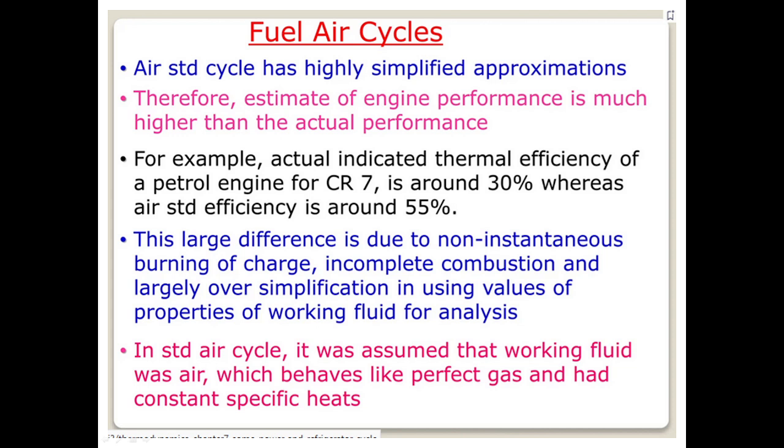Fuel air cycles. The air standard cycle has highly simplified approximations. Therefore, the estimate of engine performance is much higher than the actual performance. For example, the actual indicated thermal efficiency of a petrol engine for a compression ratio of 7 is around 30%, whereas the air standard efficiency is around 55%.